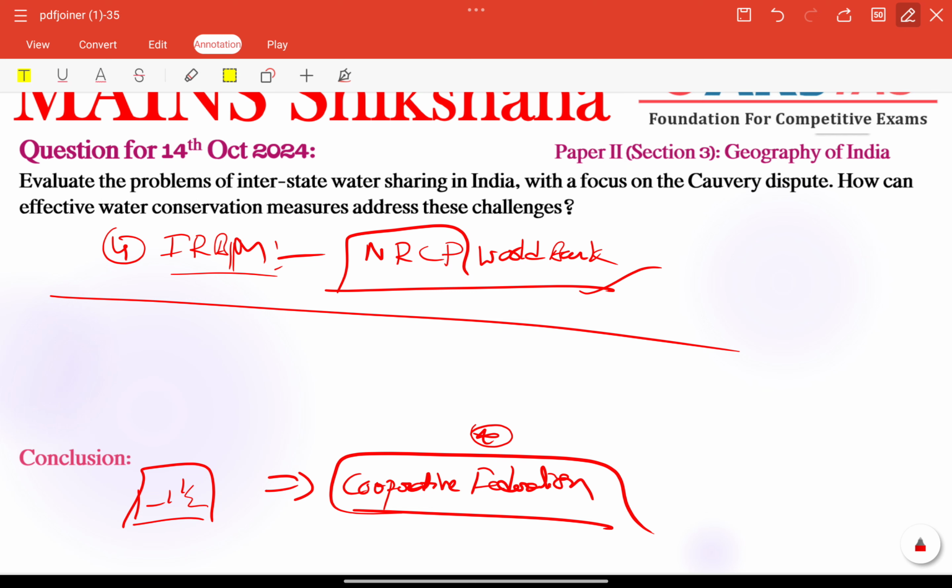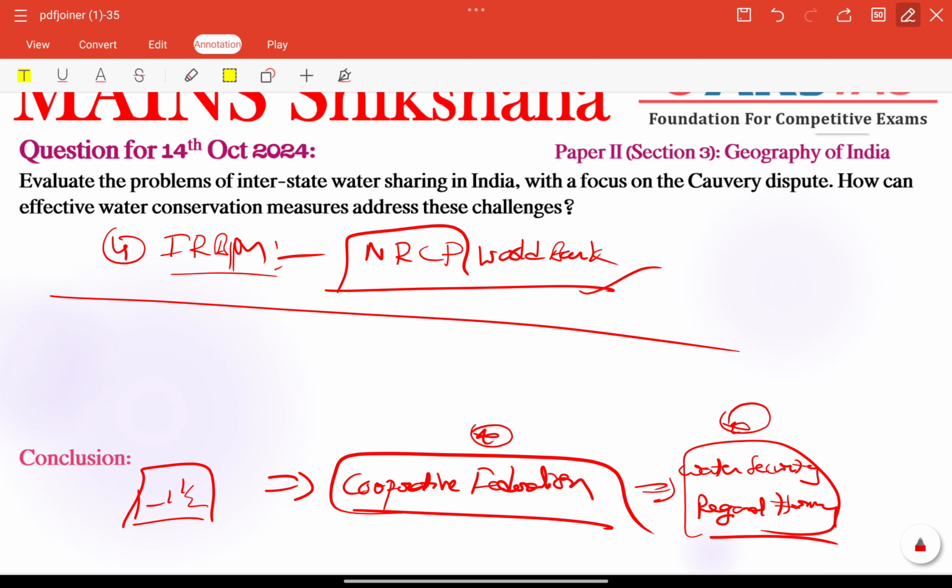Cooperative federalism backed by robust institutional frameworks must be the cornerstone of resolving these types of water disputes, ensuring both water security and regional harmony. These two keywords are very important. Water security and regional harmony need to be strengthened by following cooperative federalism, right? So this is the perfect structure according to the demand of the question.